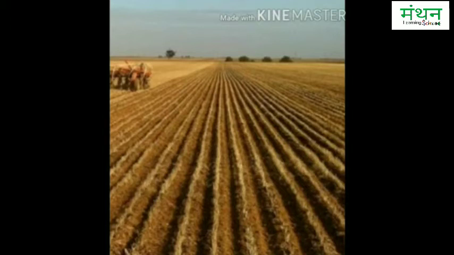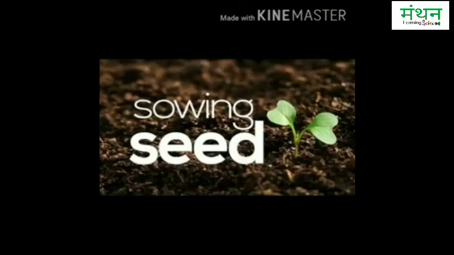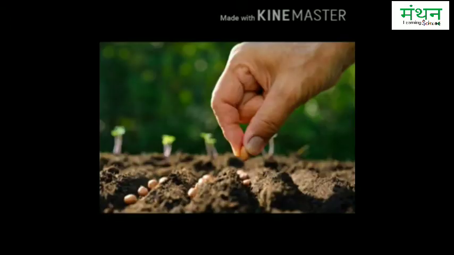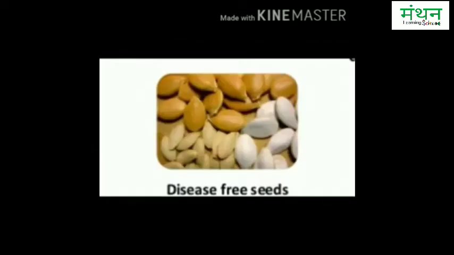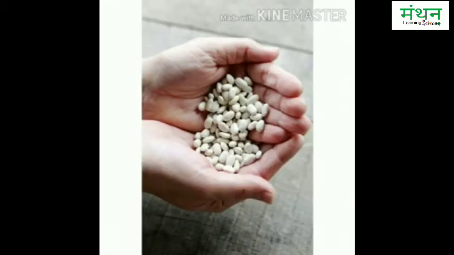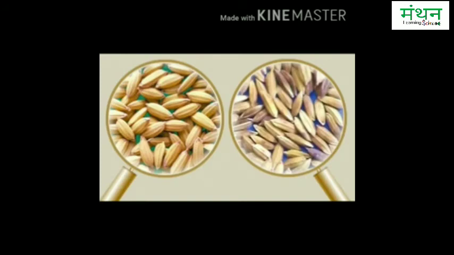Agriculture practice. After soil preparation, the next step is selection and sowing of seeds. This is the most important stage of crop production. Plants grow from seeds. Before sowing seeds, it is important to select the seeds. Selected seeds should be clean, healthy and disease-free. Seeds should be treated with fungicides. High yielding variety seeds are better than the normal seeds and give higher yield and higher agricultural produce.